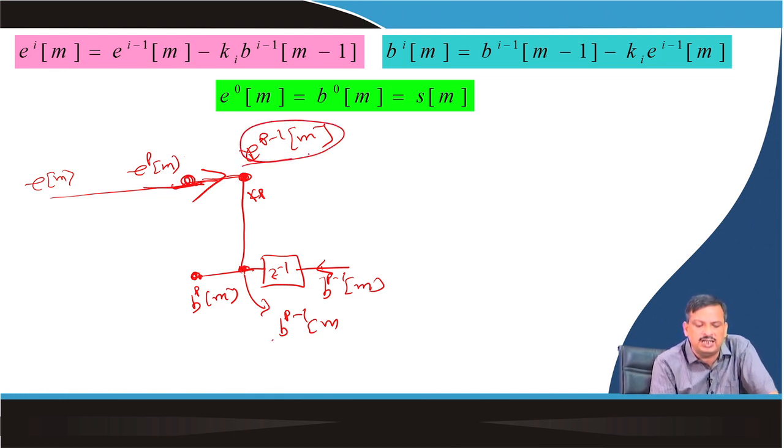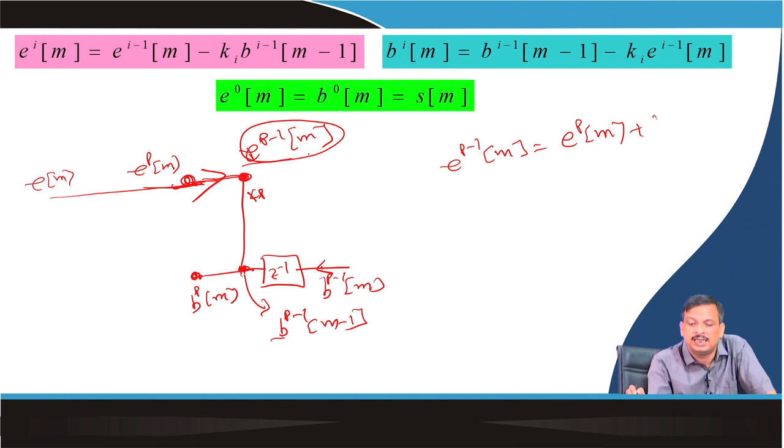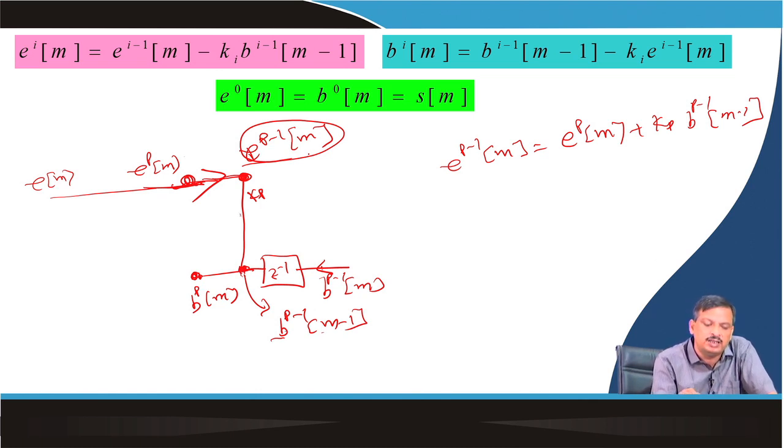So this point is Bp minus 1m minus 1 multiplied by Kp. So I know that Ep minus 1m is equal to Epm plus Kp into Bp minus 1m minus 1.